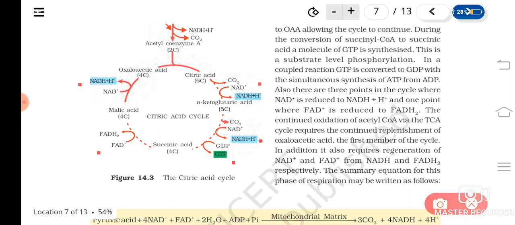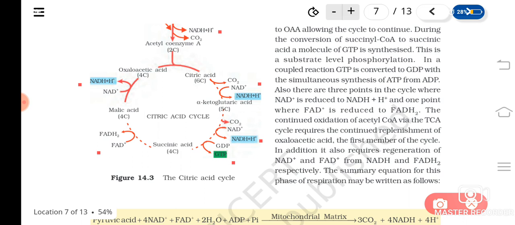And when acetyl CoA is formed, 1 NADH2 is formed. So like this, the NADH2 formed is 4, and 4 into 3 means 12 ATPs.